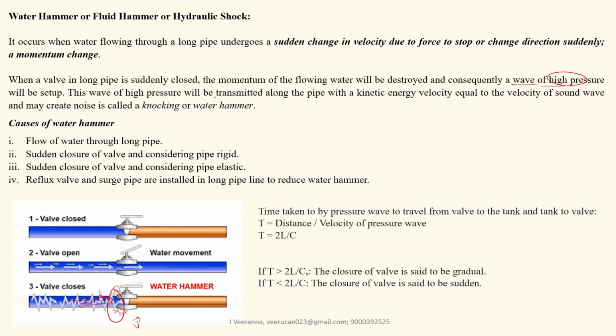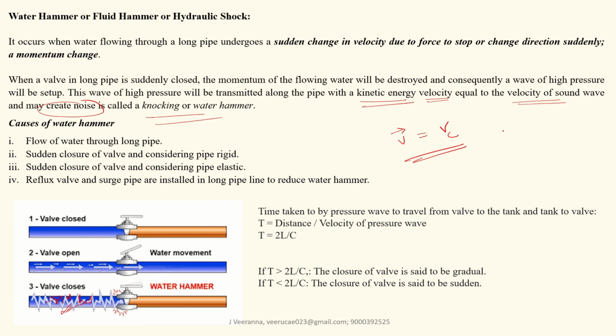These waves of high pressure will be transmitted along the pipe, and will again hit the water and transmit to the other side of the pipe with the kinetic energy, at a velocity equal to the velocity of sound. In this condition, there may be noise created. This is called knocking, or water hammer.